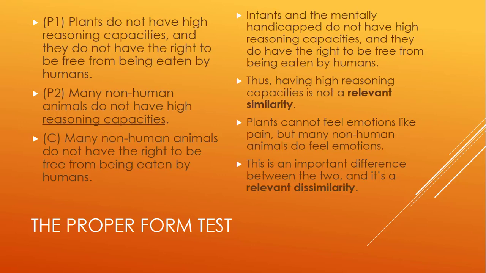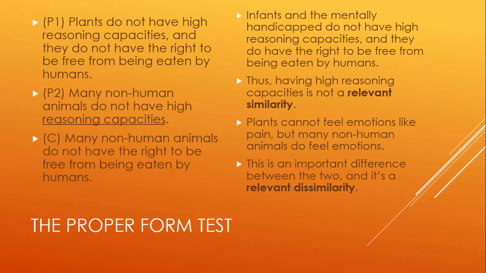Infants and the severely mentally handicapped do not have high reasoning capacities, but that doesn't mean we can just go around eating other people's infants, babies, or go and eat the severely mentally handicapped. Right? We can't just go around doing that. So it looks like here that having high reasoning capacities is not a relevant similarity.